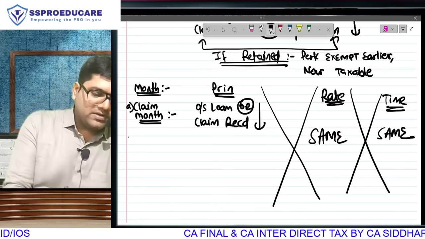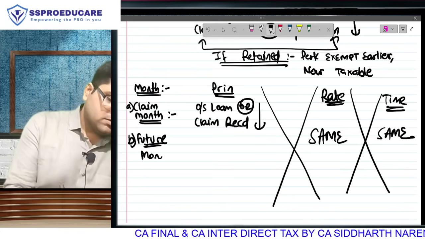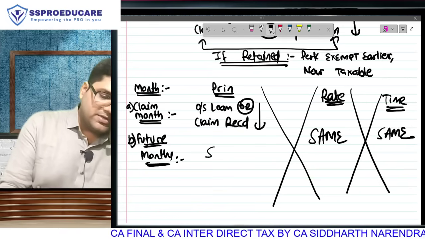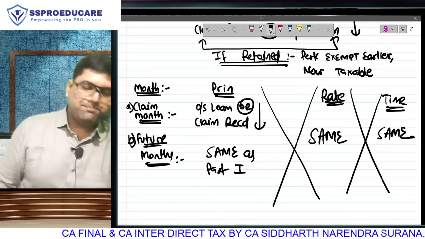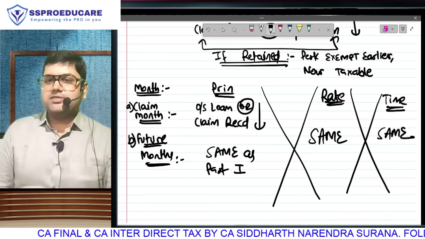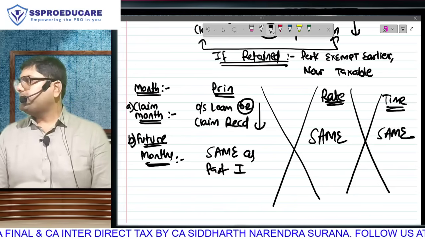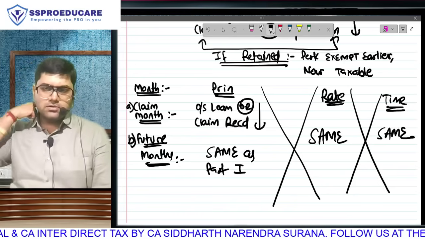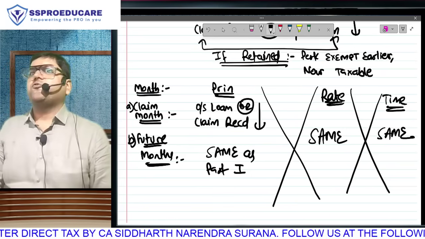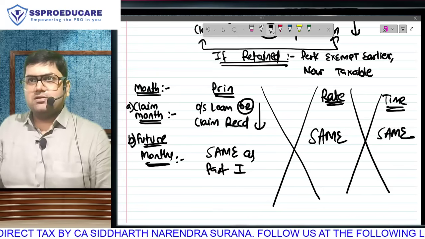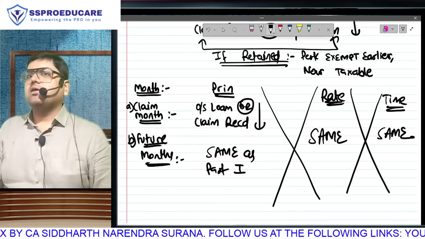And ladies and gentlemen, congratulations, all future months will be absolutely same as part 1. Sir, same as part 1 means? During the month, whatever is repaid will be reduced from the principal of the next month, but we will not reduce anything that was repaid on the last day of the month. Everything else will be same.